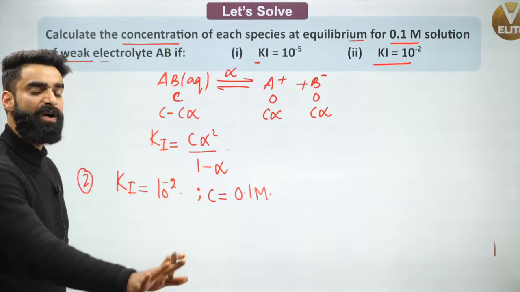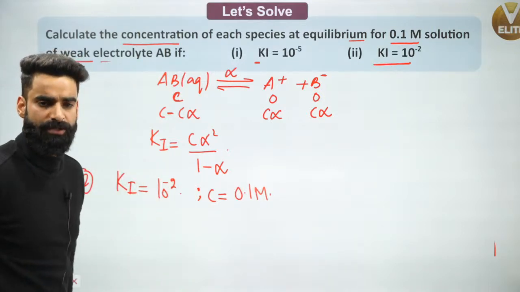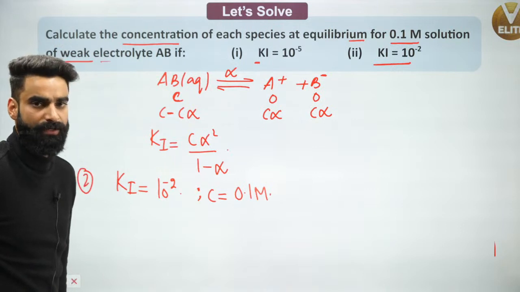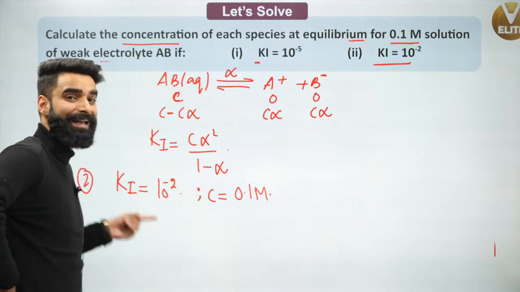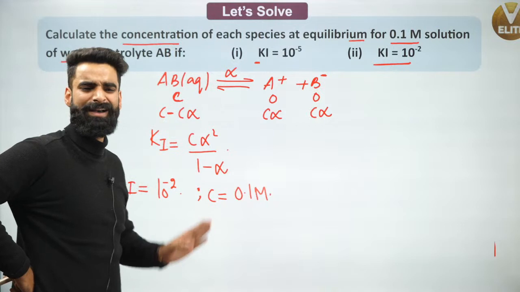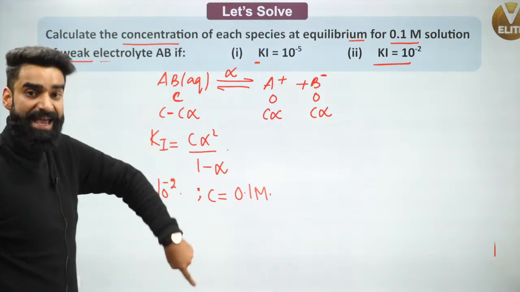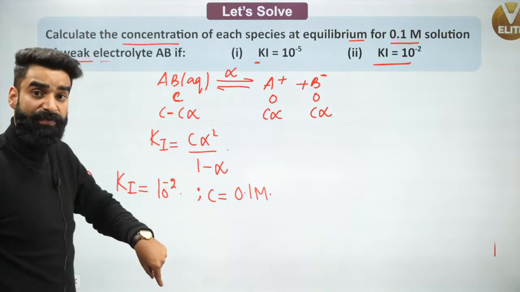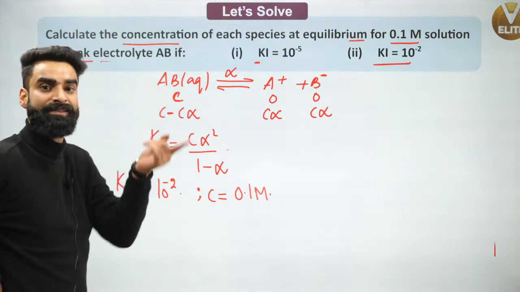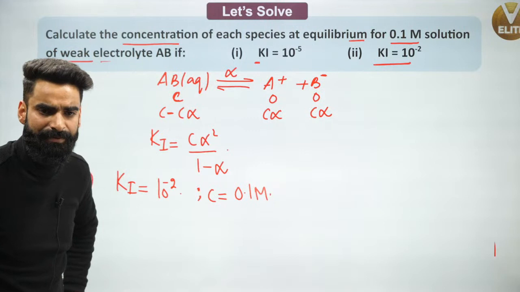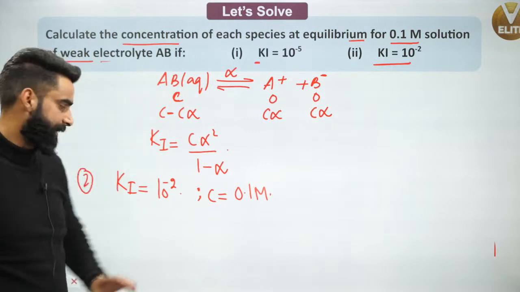First of all, I have no idea whether the alpha value I have to neglect or not. So what I'll be doing? I'll be assuming, let the alpha value is far less than 1. And after using that assumption, I'll get the actual value of alpha. If the actual value of alpha comes as far less than 1, that means my neglection was correct at that time. Yes? How? See, guys.